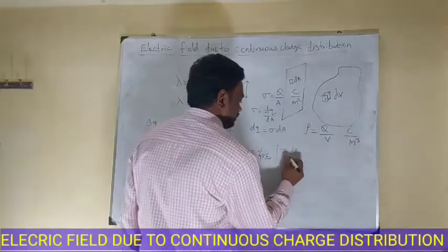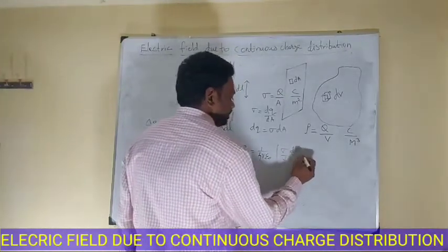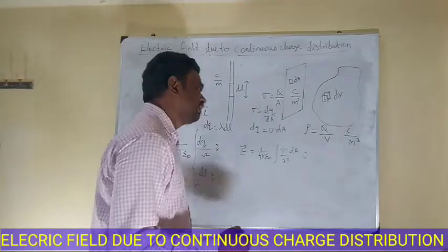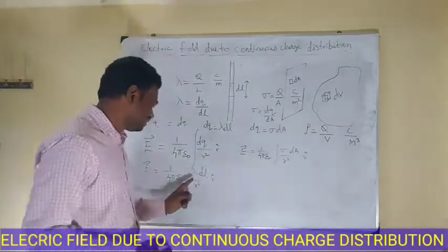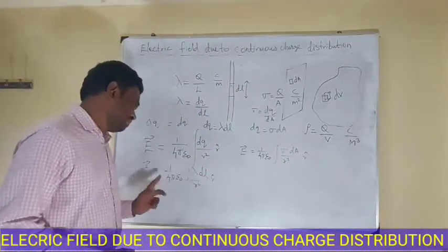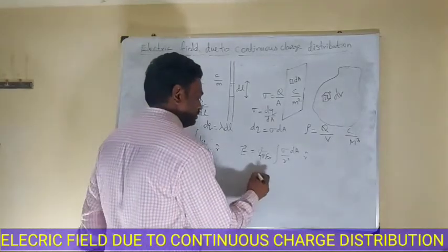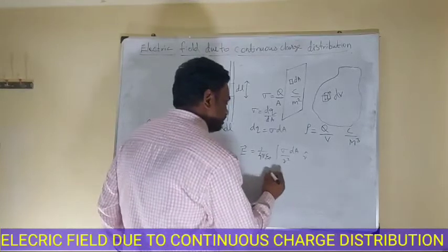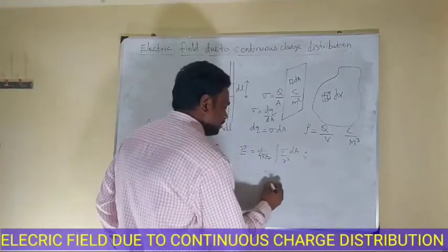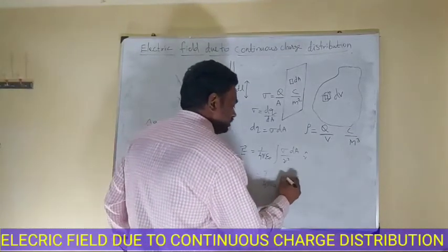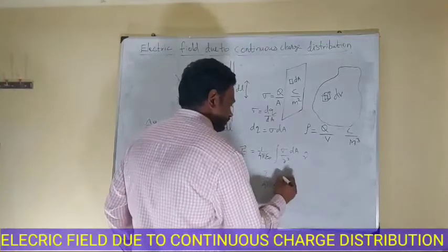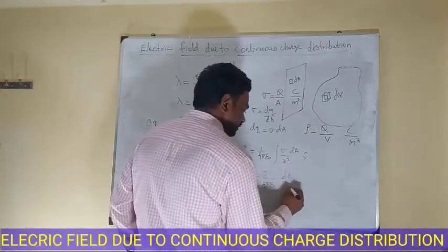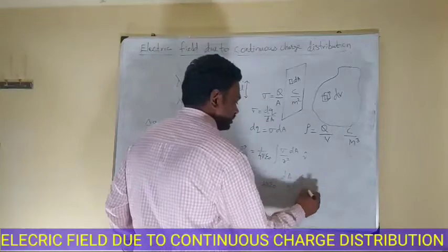So sigma dA by r square into r cap. Sigma is a constant, so we can take it out of the integration. So E is sigma by 4 pi epsilon naught, integral of dA by r square into r cap.